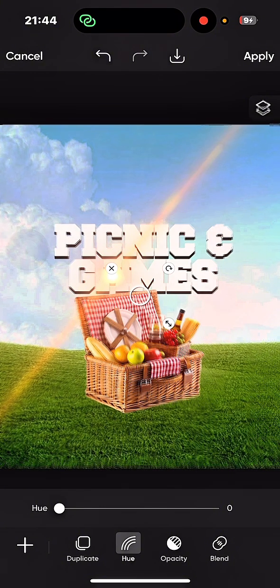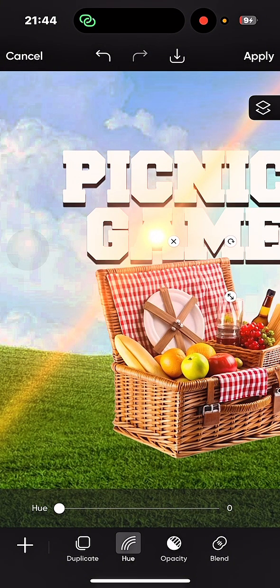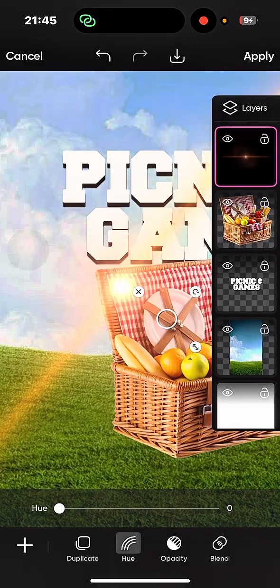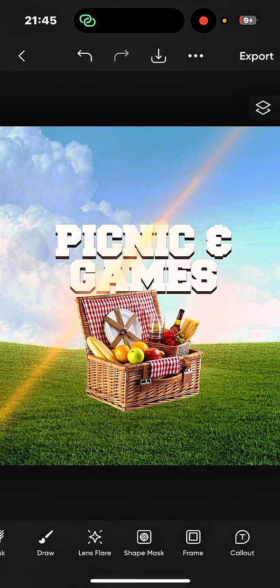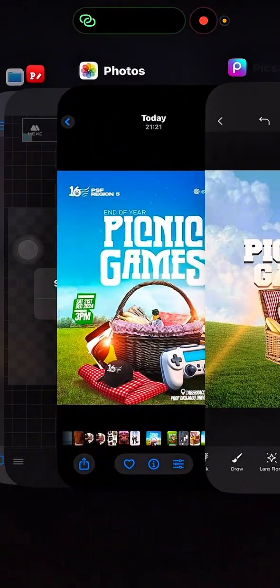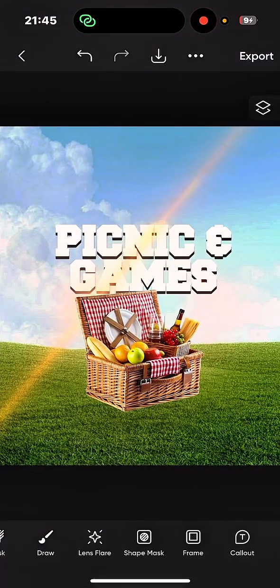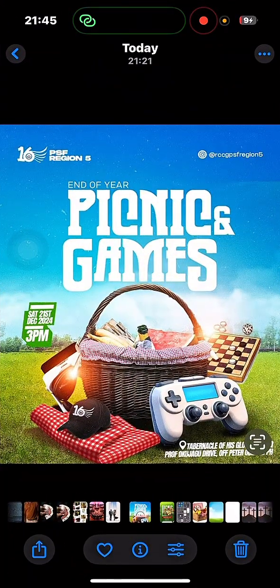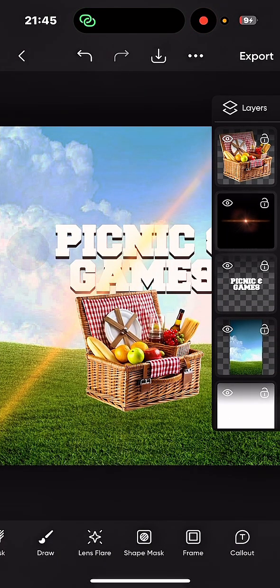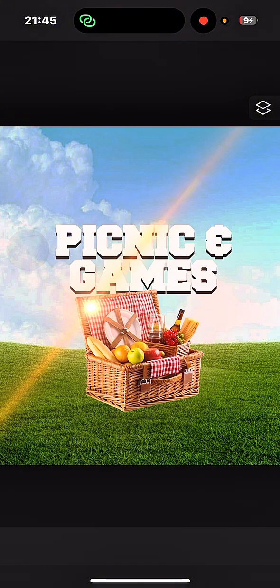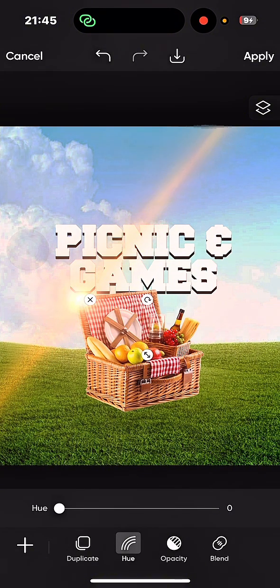I can take this lens flare, move it, and move it behind the object. Let's see how it looks. A bit beautiful, but it's not giving me the vibe I want. So, where am I putting this lens flare? Let me take inspiration from here. Okay, now let me take this back up and maybe reduce the size.